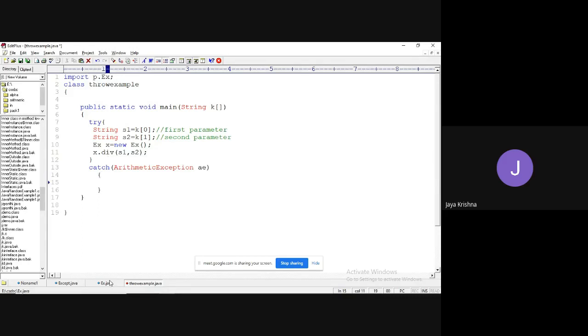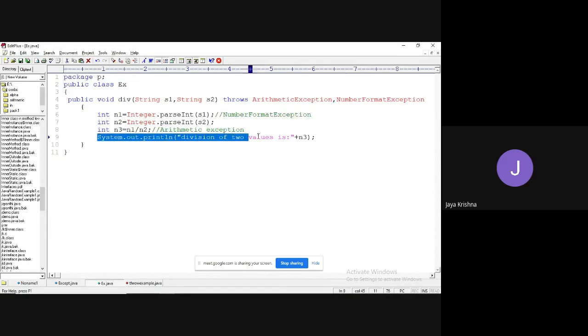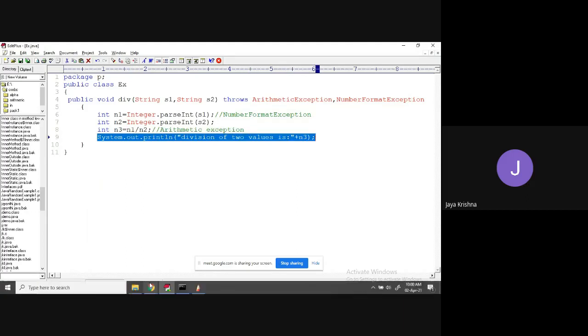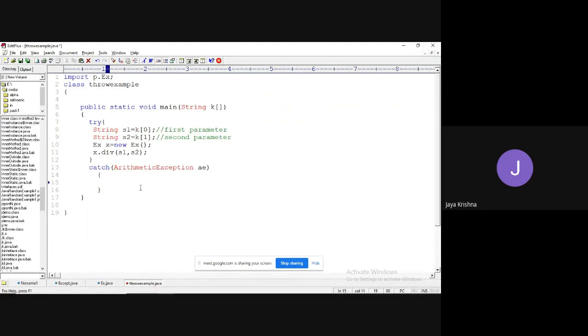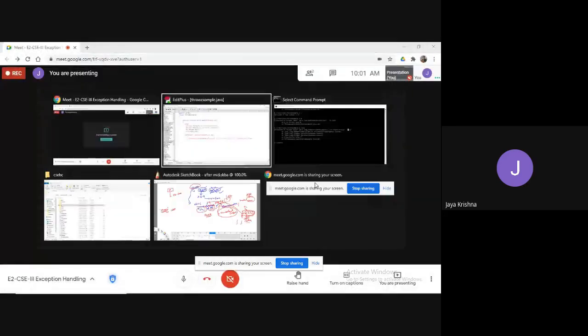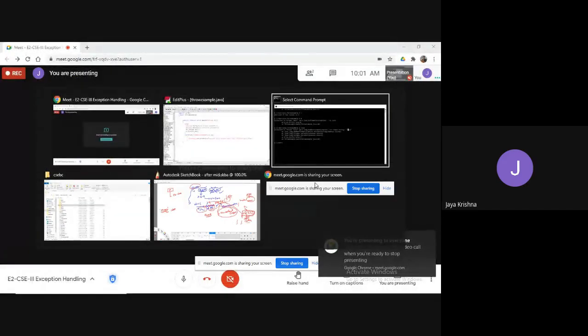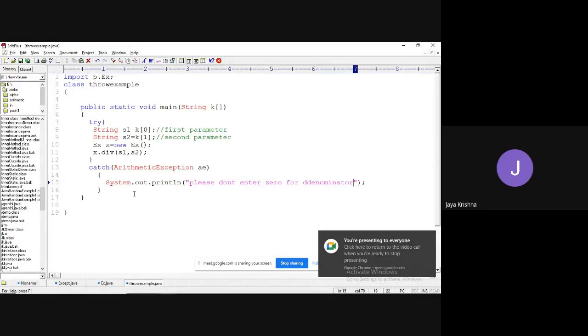Any kind of error you can produce. I can print something like, please don't enter 0 for denominator.